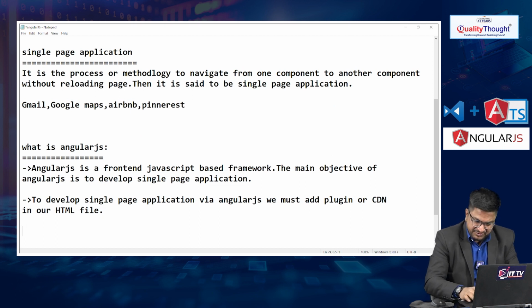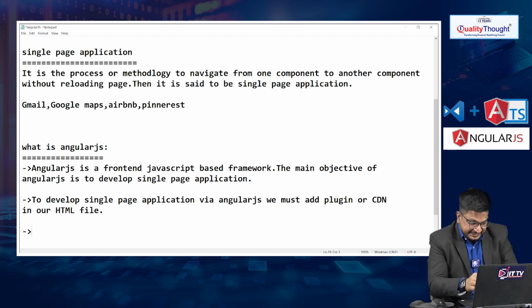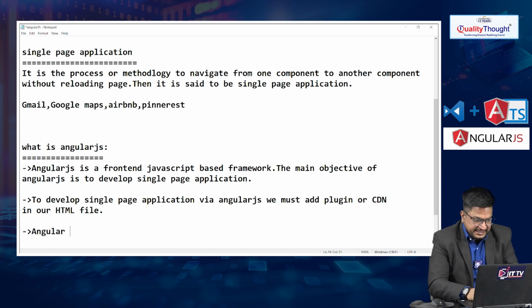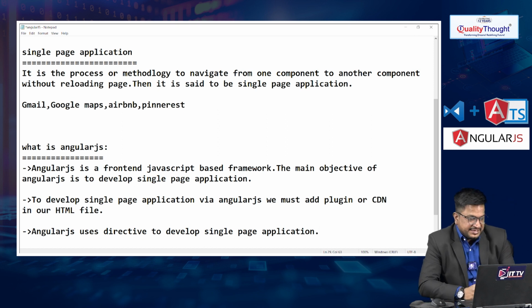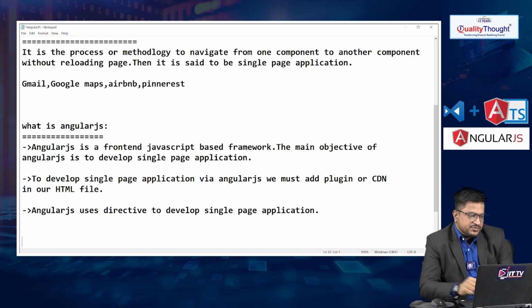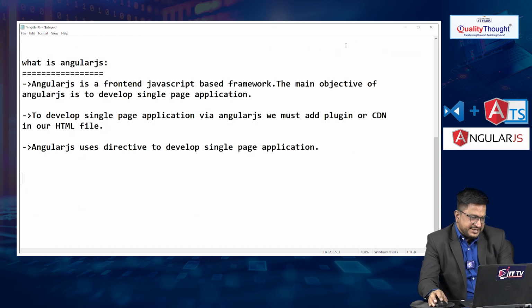If you notice, AngularJS uses directives to develop single page applications. These are some of the points related to AngularJS.